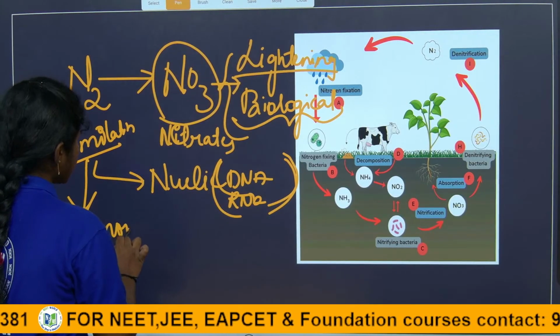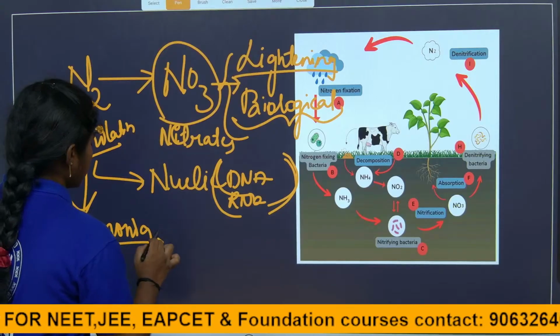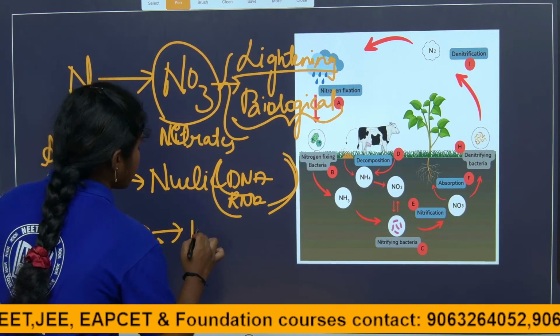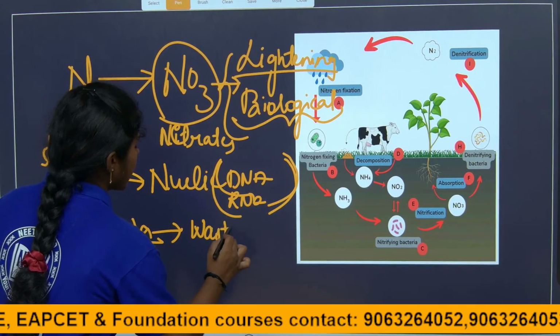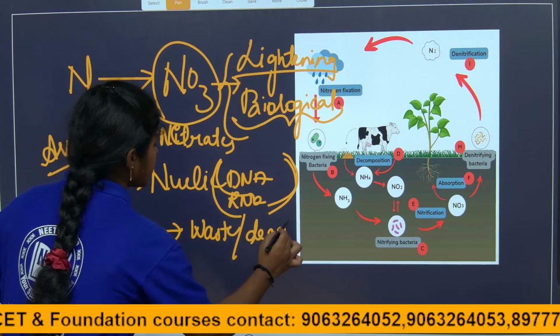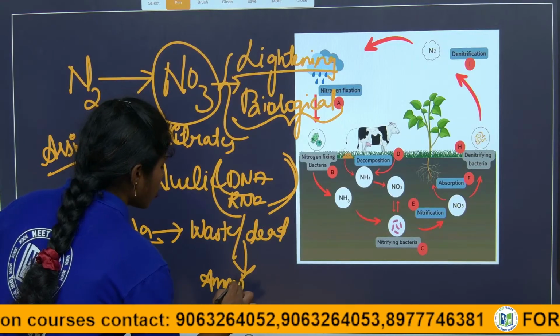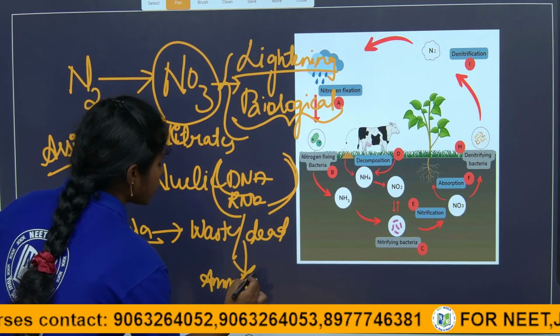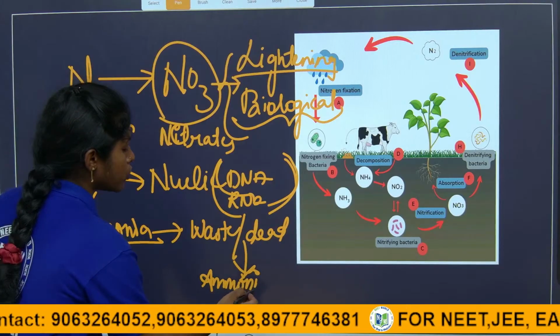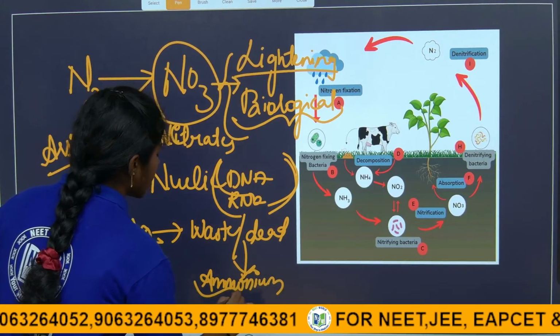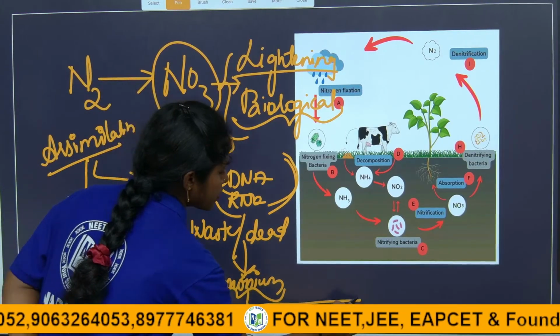In ammonification, the plant waste material and dead plants, when they break down, form ammonium compounds. That is why we say the conversion of organic compounds like proteins into ammonium compounds is nothing but ammonification. After the ammonification, nitrification will happen.